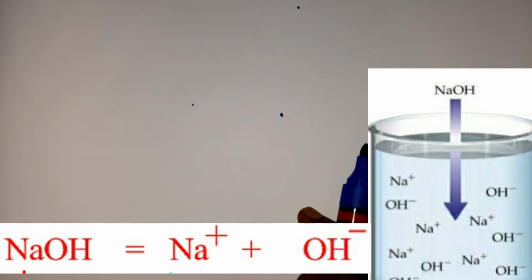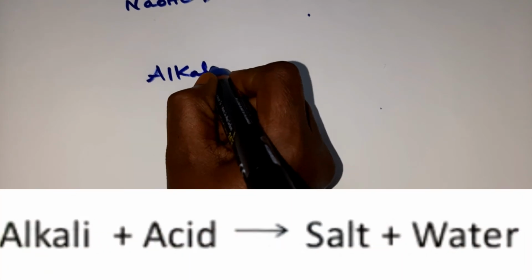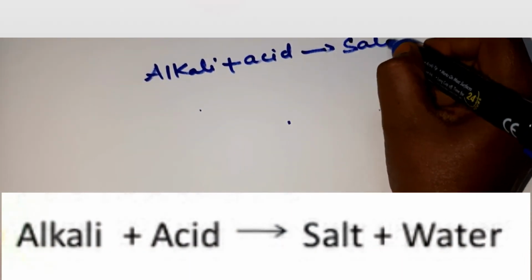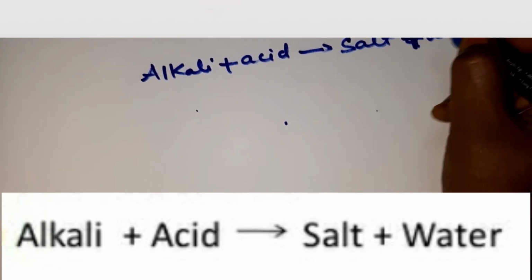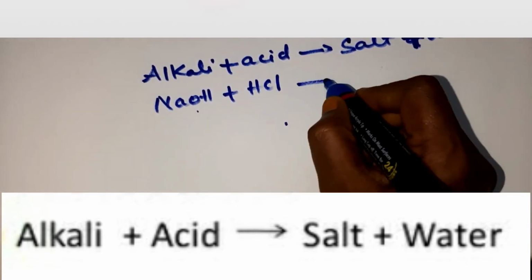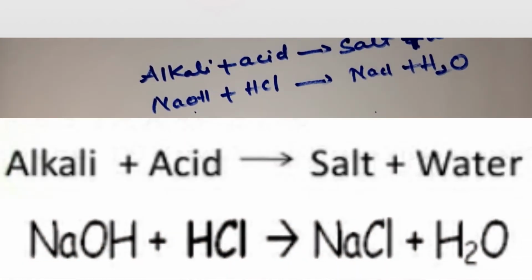The next chemical property is that all alkalis react with acids to form salt and water. So alkali plus acid, salt and water is produced, children. You can take NaOH, sodium hydroxide, plus acid HCl, giving salt NaCl plus water. Clear, children? All alkalis react with acids to produce salt and water.